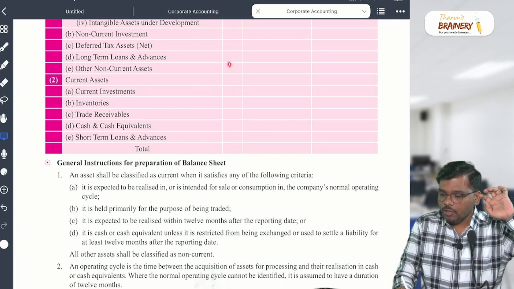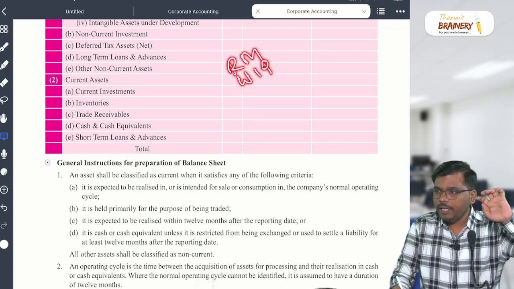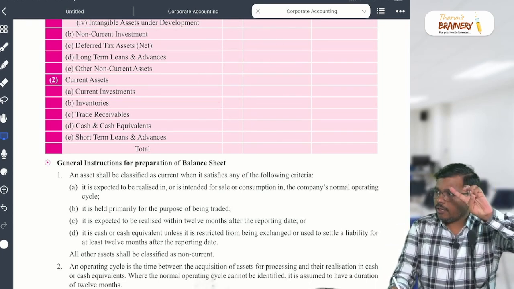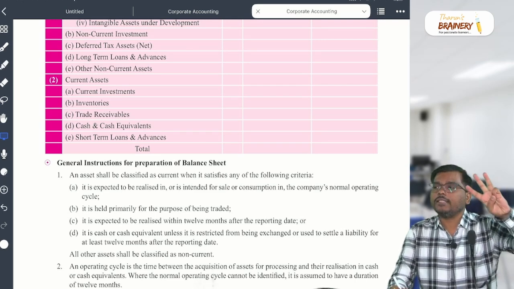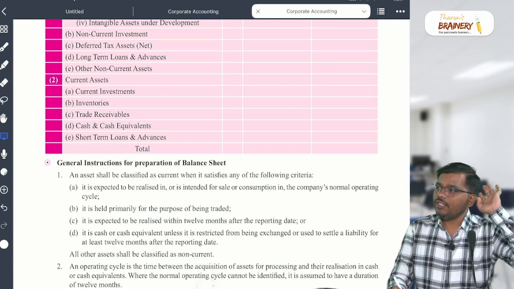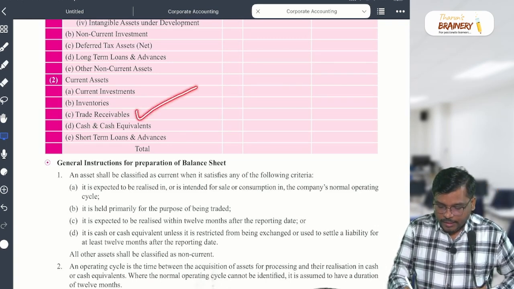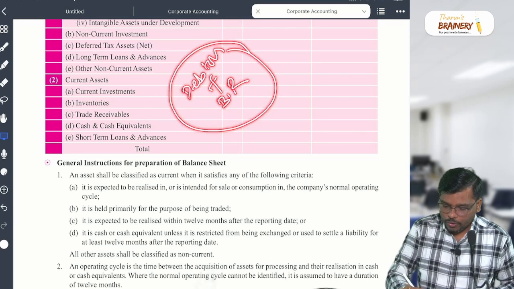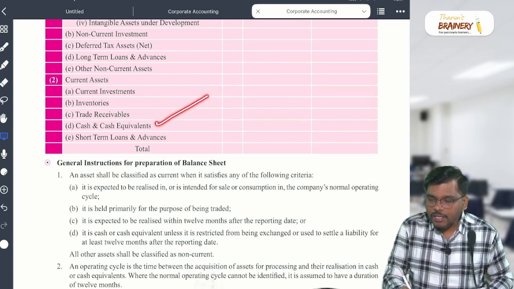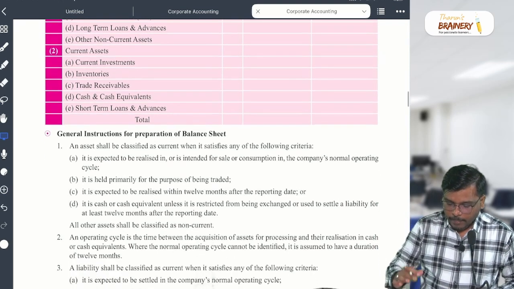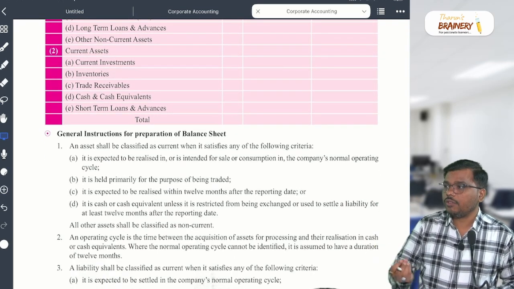Number 1, raw material, WIP, finished goods. For the manufacturer, all 3 things will come. For the trader, only one thing will come, that is called finished goods. Correct, sir? Okay, sir. Trade receivable is nothing but which includes what, sir? Debtors and bills receivable. You add these two, you will get trade receivable. Cash and cash equivalents means what, sir? Cash in hand, cash at bank. Yes or no? Right? Then cheques are also called cash only.